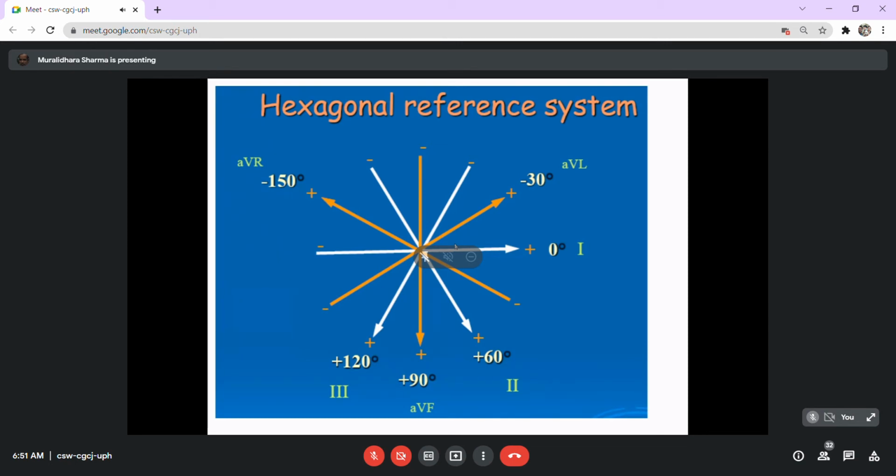Now, these recordings in these 3 directions alone might not be sufficient. So for that, there is a hexagonal reference point, or what we call the limb chest leads. In the chest limb leads, one lead is connected to the foot or the arm, the reference point, whereas the other lead is a neutral point formed by connecting these 3 points together.